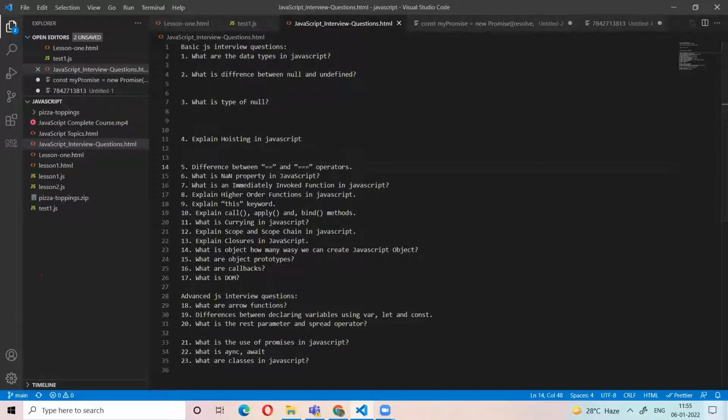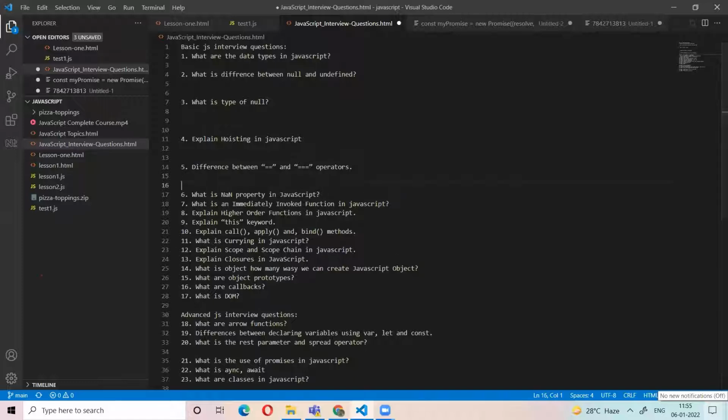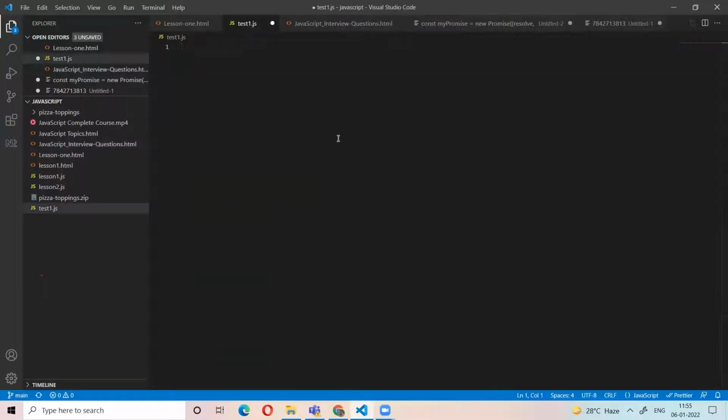Next, I will add one more thing here: the difference between the equal to, double equal to, and triple equal to operators. I already told this in the previous call, but let me tell again. x equal to means here we assign the value to x. So equal to means assigning a value to a variable. The double equal to and triple equal to we use in conditional statements.